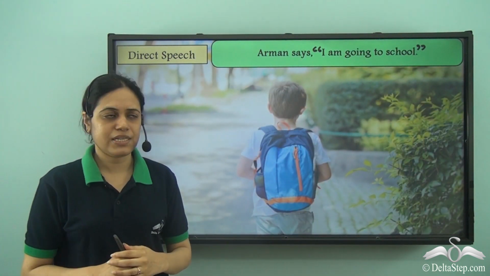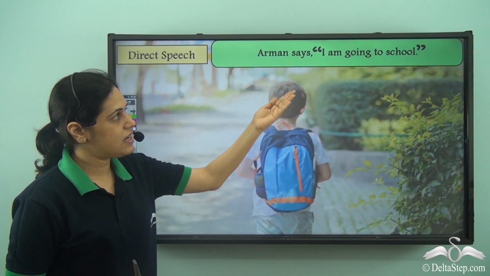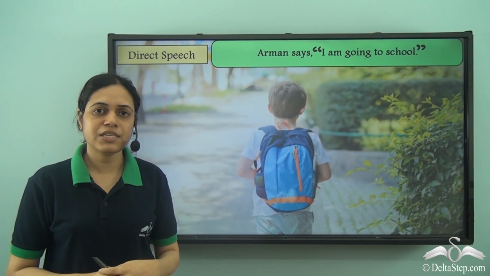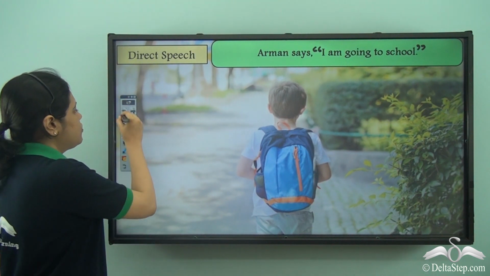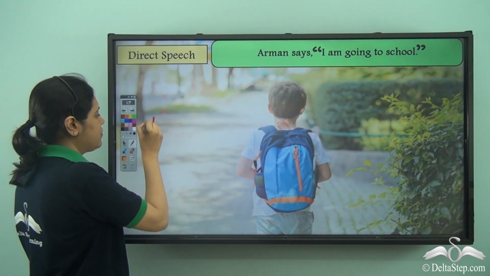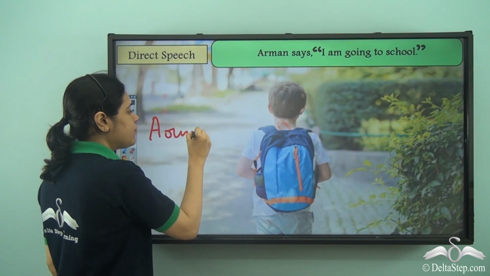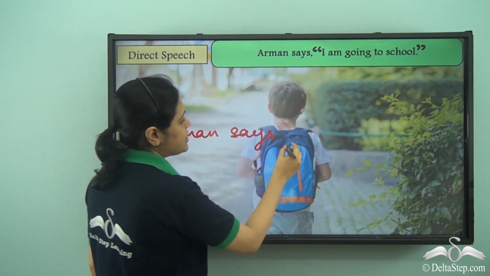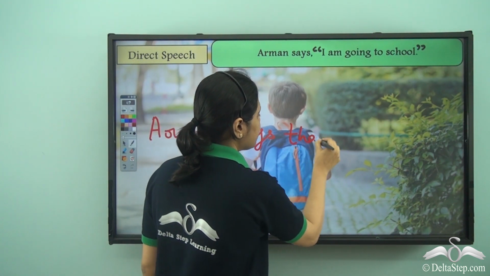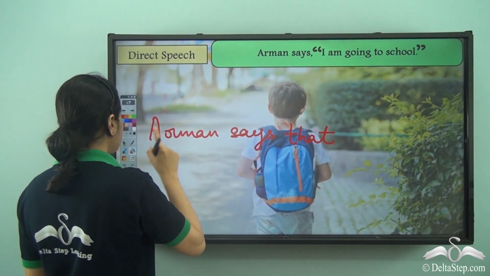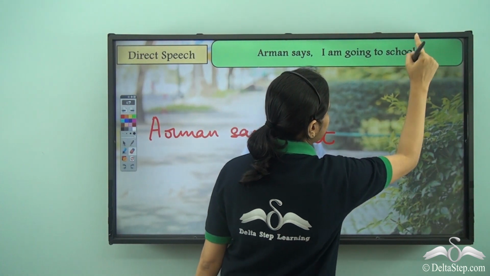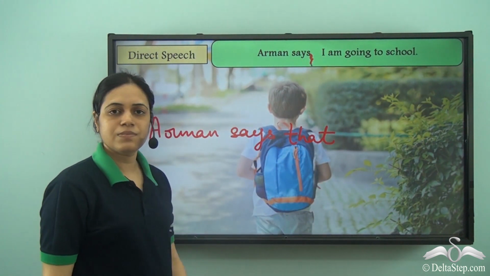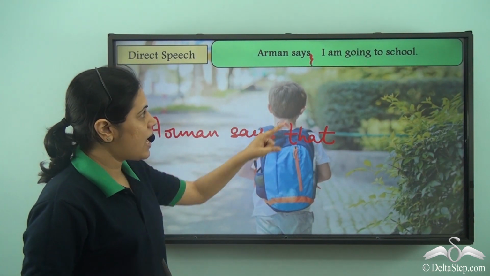Now, look at this sentence. Arman says, I am going to school. How can I convert it in indirect speech? So, Arman says that. The inverted commas go away. Even this comma disappears and there is a that.